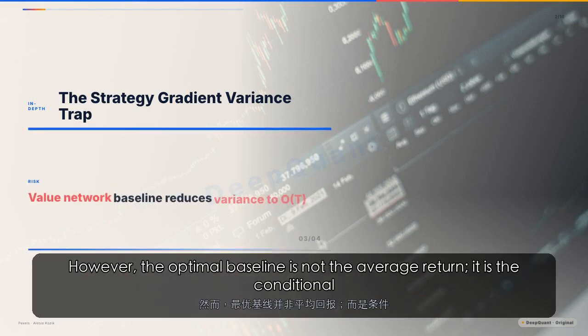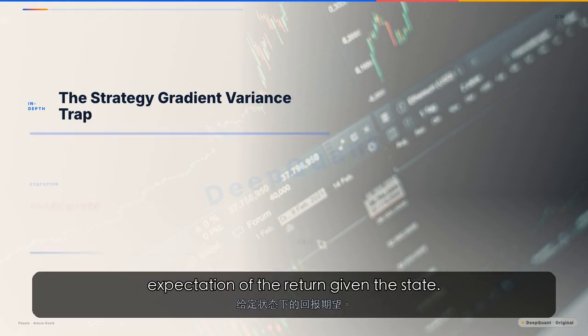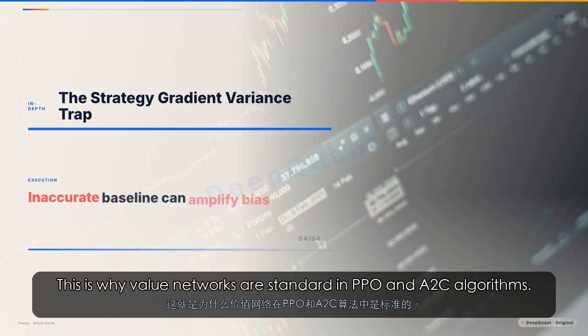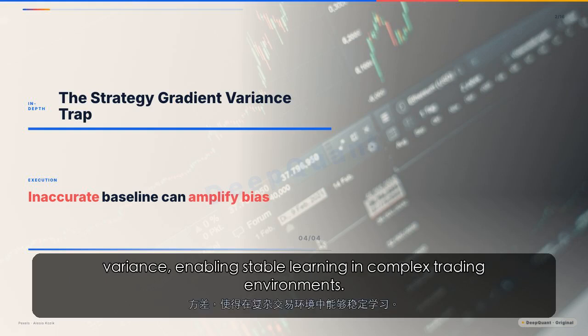However, the optimal baseline is not the average return, it is the conditional expectation of the return given the state. This is why value networks are standard in PPO and A2C algorithms. By using a state-dependent baseline, the gradient estimator has much lower variance, enabling stable learning in complex trading environments.